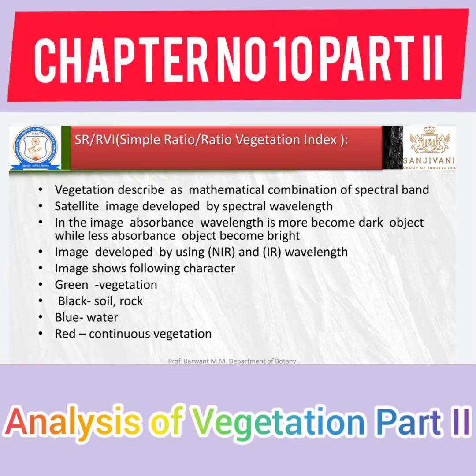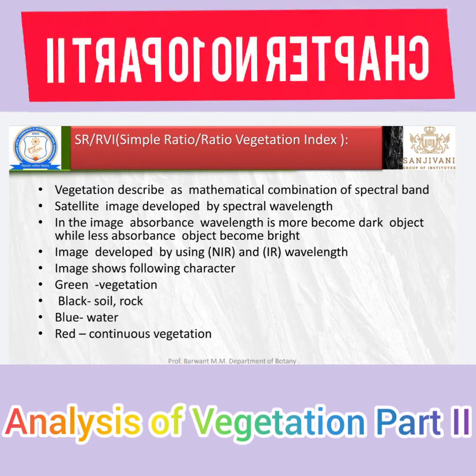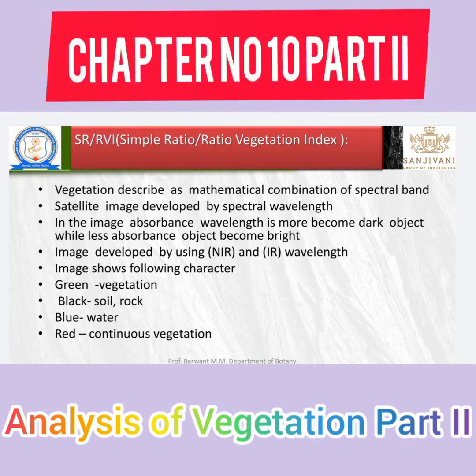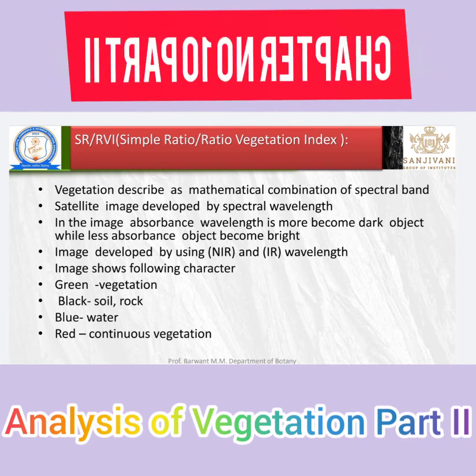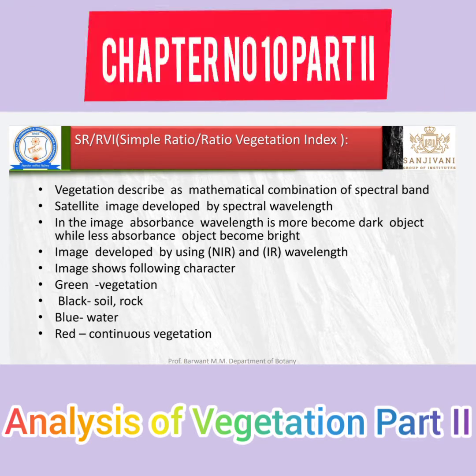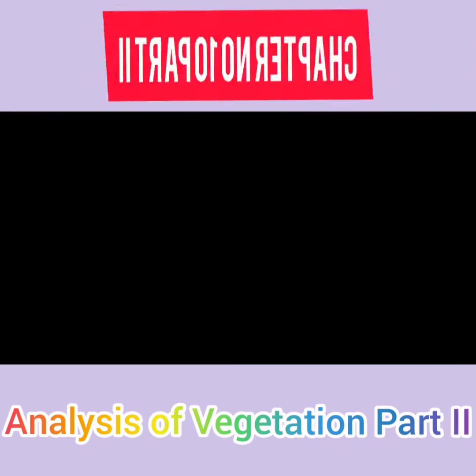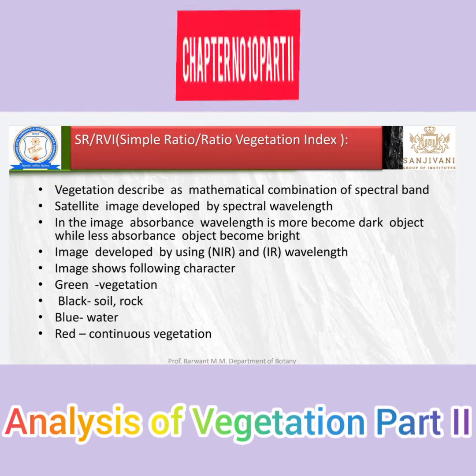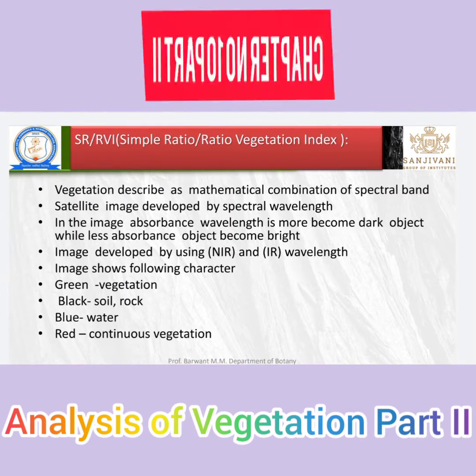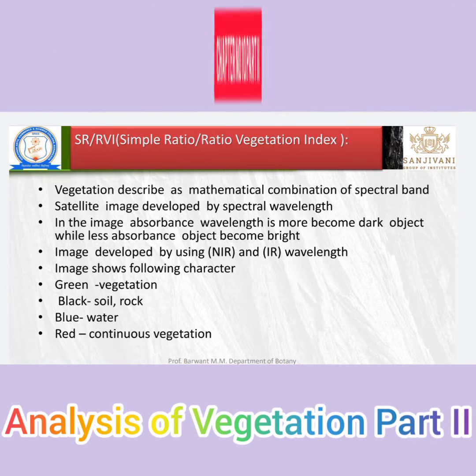If there is a dark image, it means the biomass is very much present. Then the image is developed using NIR and IR wavelengths. The image shows the following: green vegetation, black soil, rock, blue water, and red continuous vegetation.